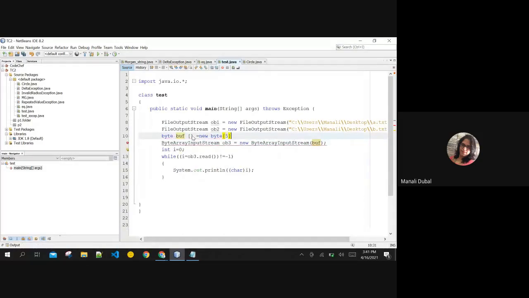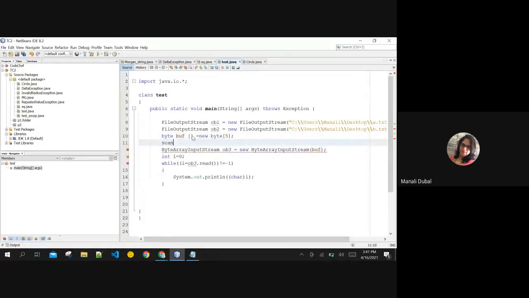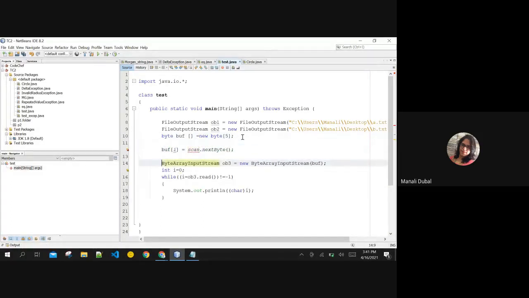And what you are doing, you are simply taking the input of next byte from the user in the loop. If you take the input of next byte from the user, you can store that byte in your buffer of i. The same thing you are doing for initializing an integer array, the same thing you can do for a byte array also, and then you can make your byte array input stream read the data from this stream. From the console that the user has entered, you can read the data like that. Got it?